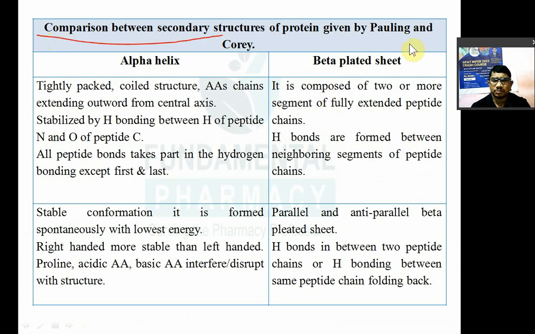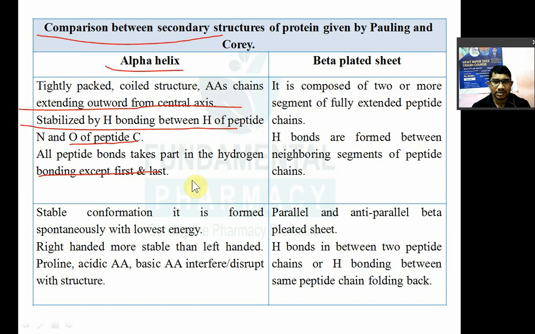This was by Pauling and Corey. Now what is the alpha helix structure? The alpha helical structure is nothing but a tightly packed or coiled structure, with amino acid chains extending outward from the central axis. It is stabilized by hydrogen bonding between the hydrogen of the peptide N terminus and the oxygen of the peptide C carboxyl terminus. All peptide bonds take part in the hydrogen bonding except the first and last.